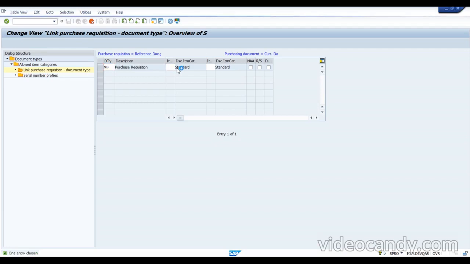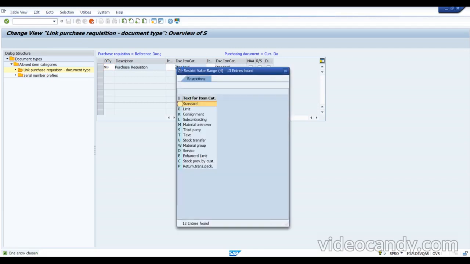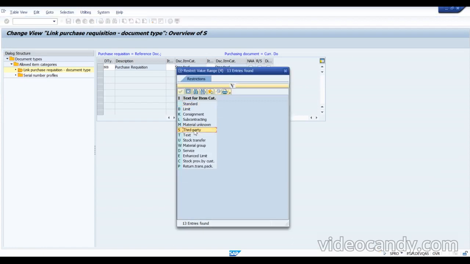So the item category, they are planning to have some special category here because this comes under the third party, right? It's a third party, you can see that. This third party is not activated, that's why it is showing error. So we want to maintain this over here, then only it will be taken. So we need to assign this particular standard case here.